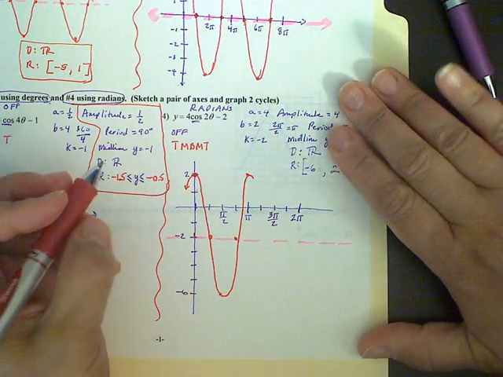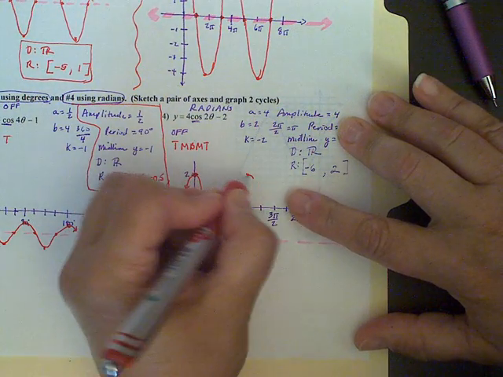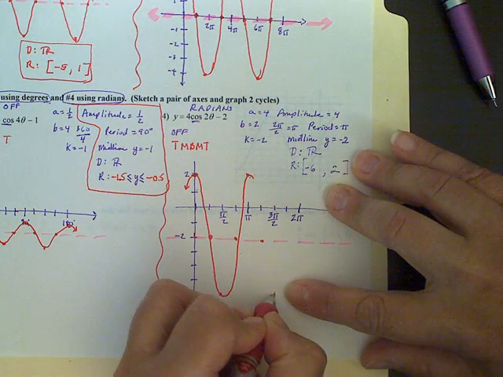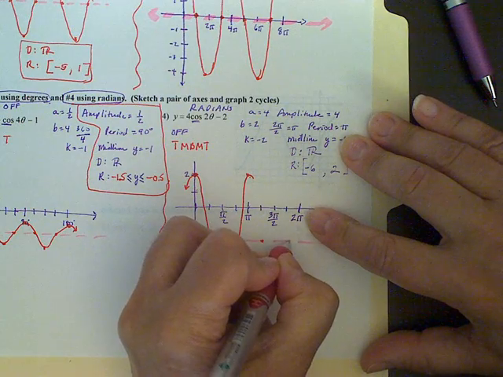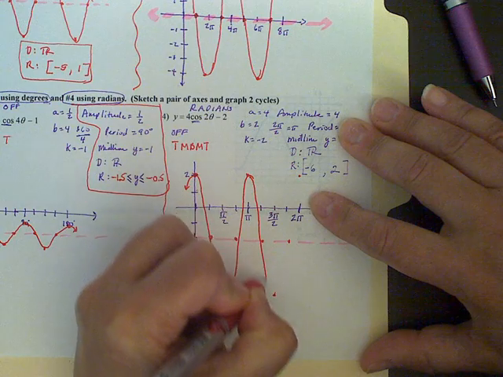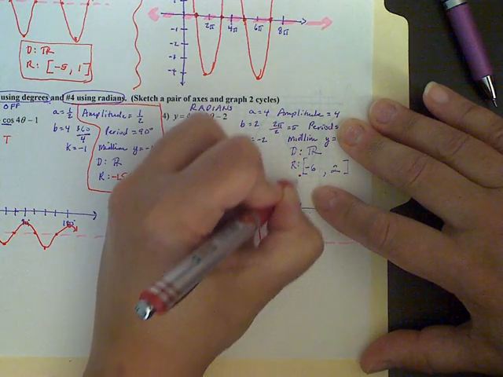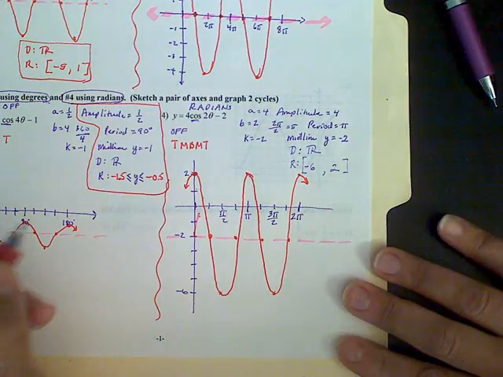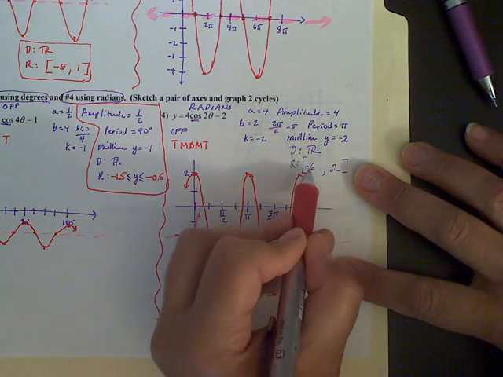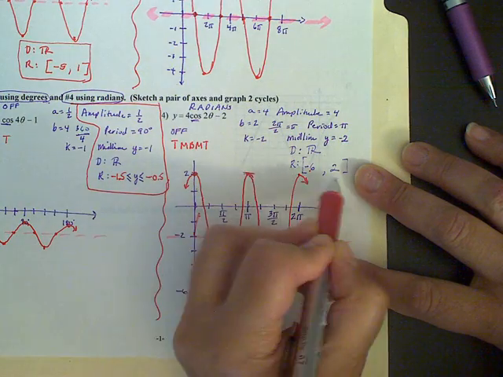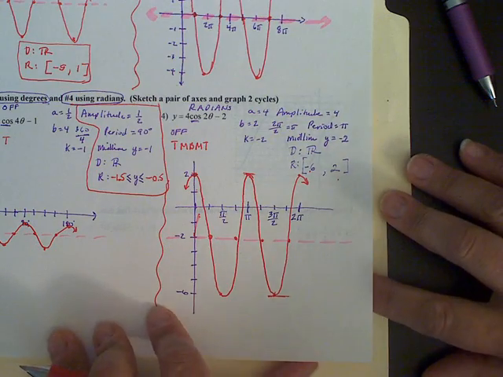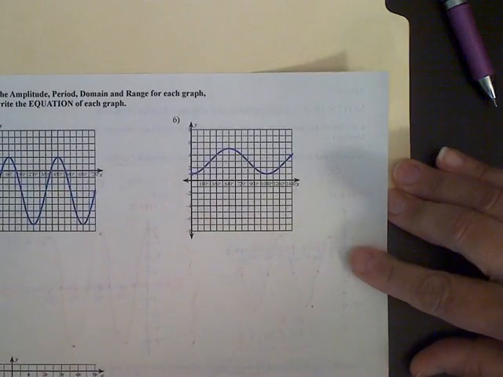Looks like that. Now we're going to do another cycle. So we're at the top. We're going to go to the middle, then to the bottom, then to the middle, and then to the top. And we're going to sketch that. Again, it's not going to be perfect. And that is it. And now you can see that my minimum value down here is -6, and my maximum is at 2. So you can see how we got that range. All right, so we're going to flip this over and look at the back side and see what we have here.